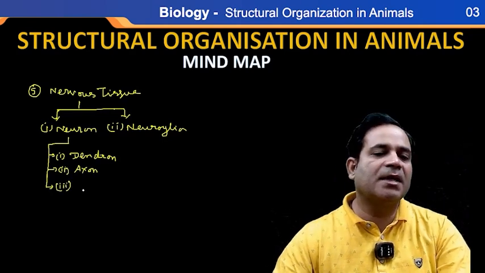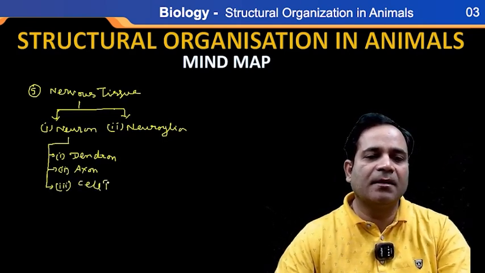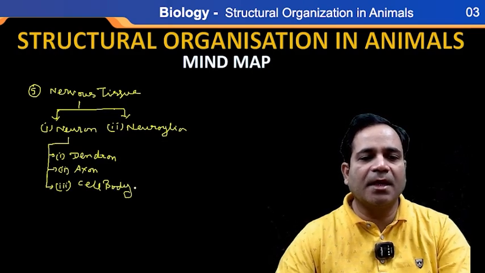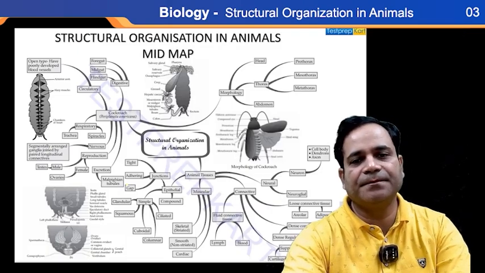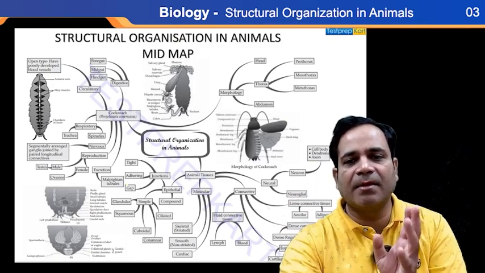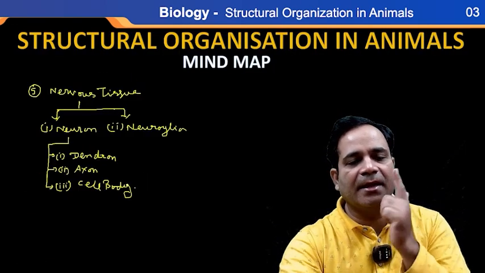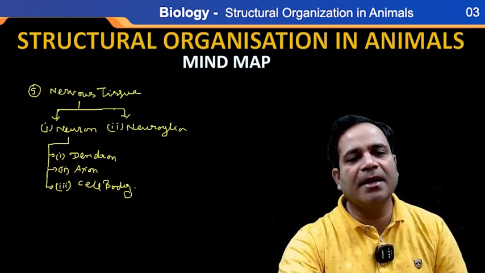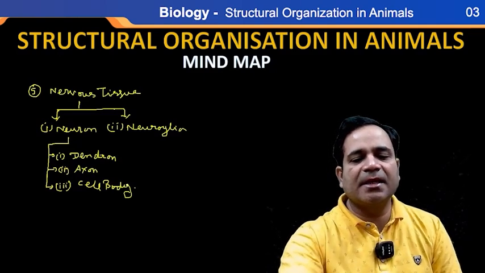And third one is cell body. Is that clear? So there are three: cell body, dendron, and axon, my dear. So this one is the classification.